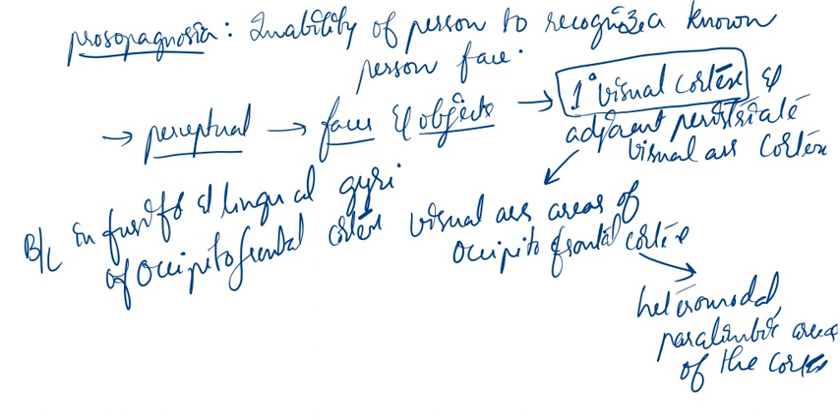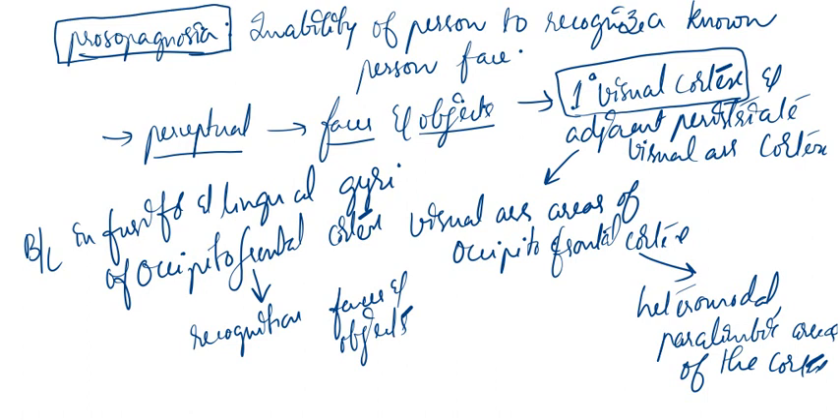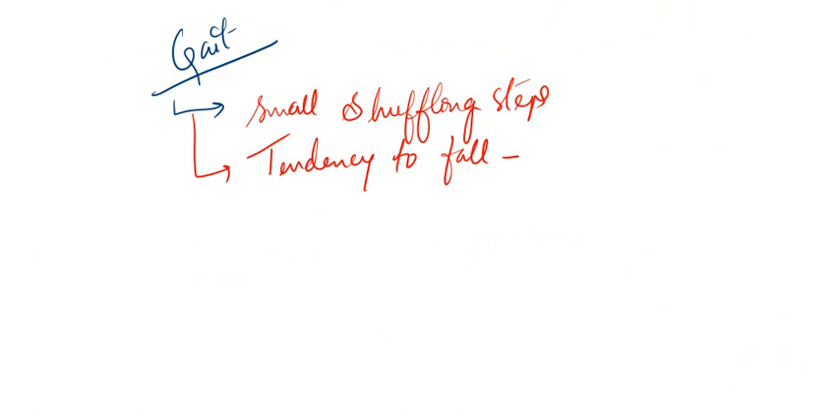Now there will be complete disturbance in this pathway, and this may lead to inability or problem in the recognition of known faces and objects. Now this condition is called prosopagnosia. Okay. Now, the patients with prosopagnosia cannot recognize the familiar faces.